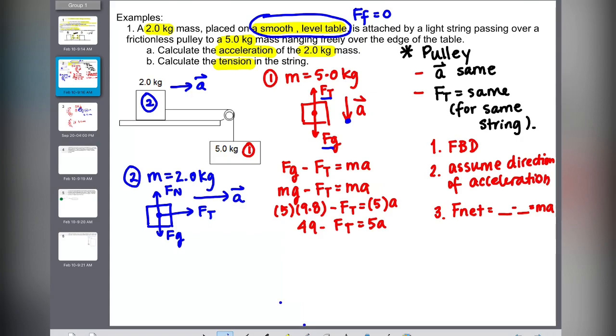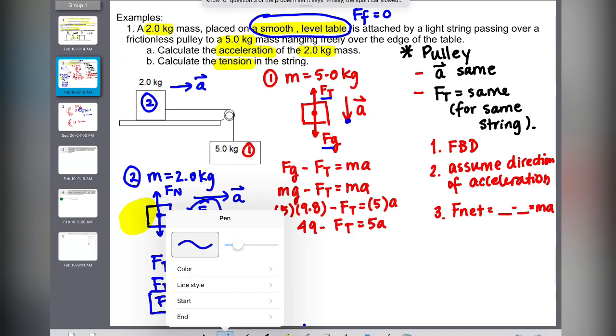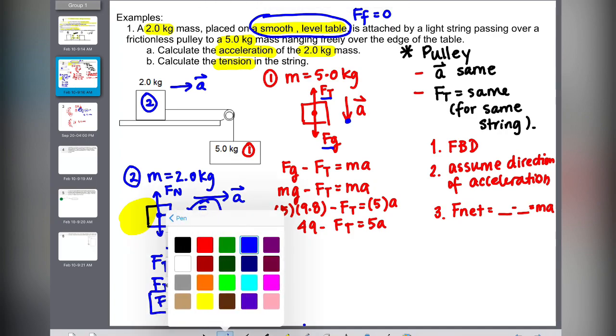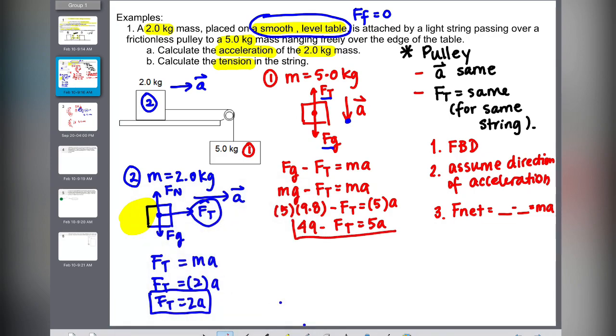When I write the net force, your net force is going to be forward minus backwards. My forward force would be Ft. I do not have any forces going backward, so I just have Ft equals ma. Ft I don't know, but m is 2, and a I don't know. So Ft equals 2a. I got this equation, and I got the other equation. So 2 equations with 2 unknowns.